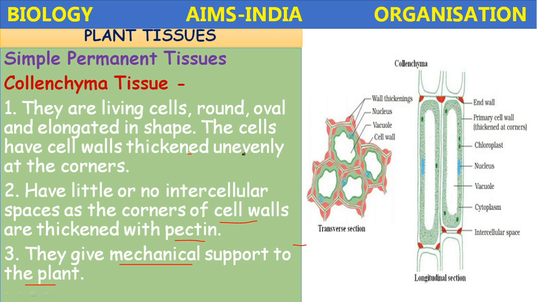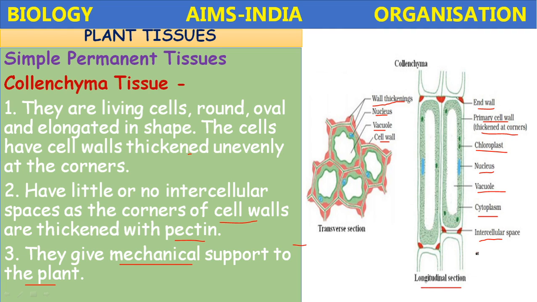The collenchyma shows cell walls thickened because of presence of pectin. The nucleus, vacuole and cell wall. If you observe, compare with the parenchyma, here the intercellular spaces are absent totally. Next, the end wall, the primary cell wall thickened at the corners. So it consists of chloroplast, nucleus and the big vacuole is present. The cytoplasm, the intercellular spaces are very less.